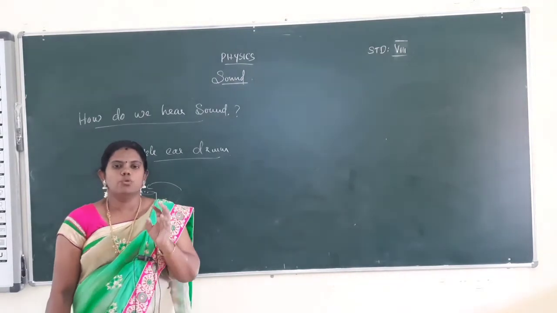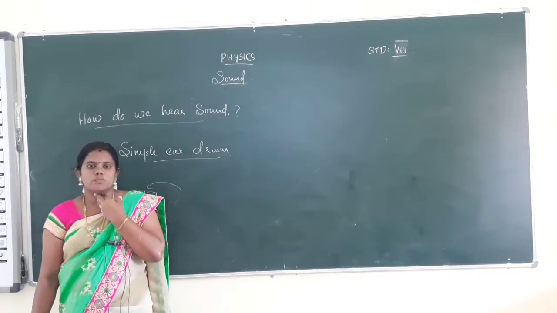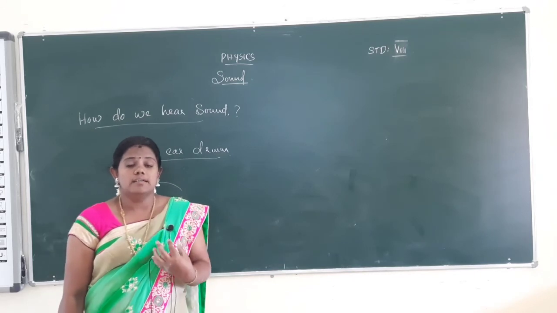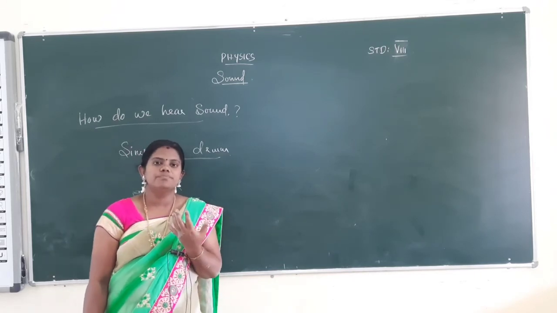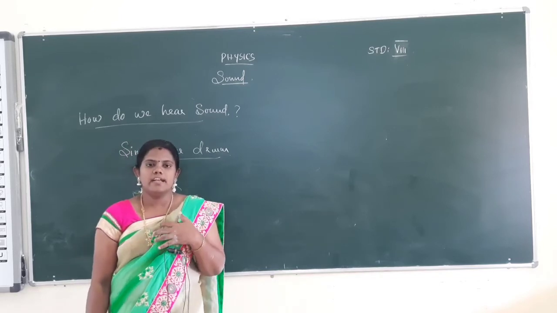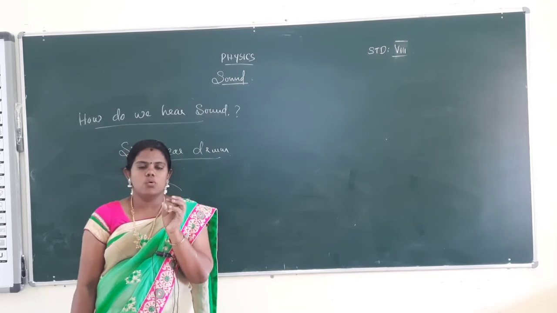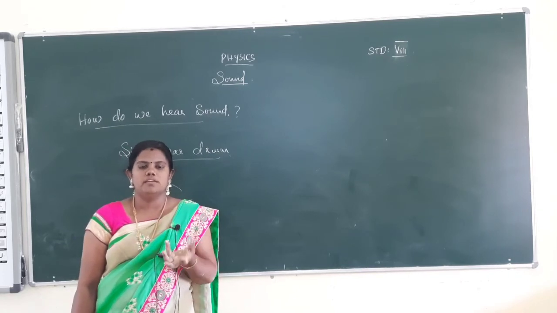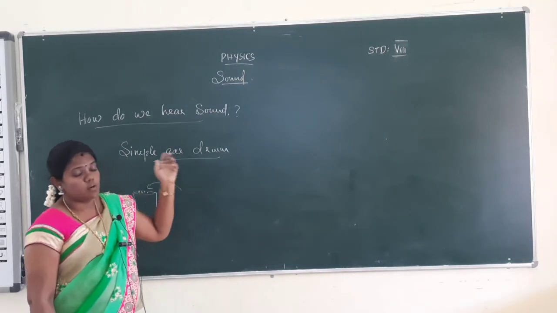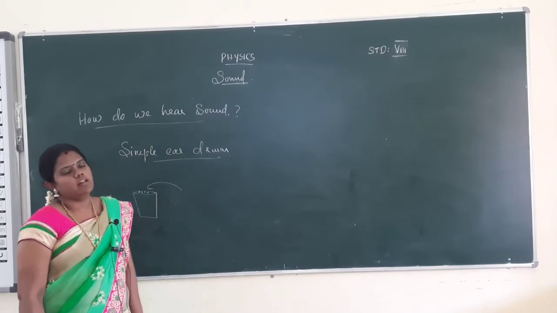How is sound created by humans? By using the vocal cords in the larynx. When one speaks, air comes from the lungs and passes through the slit between the vocal cords. The vocal cords vibrate, and the sound is heard. And then, how do we hear sound? How do we hear sound?